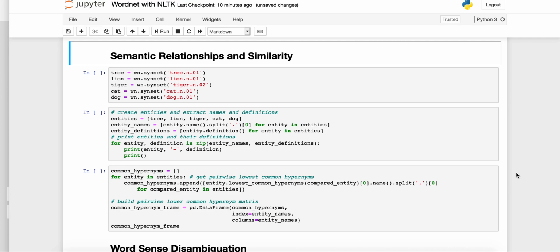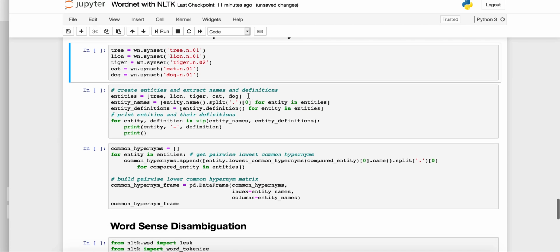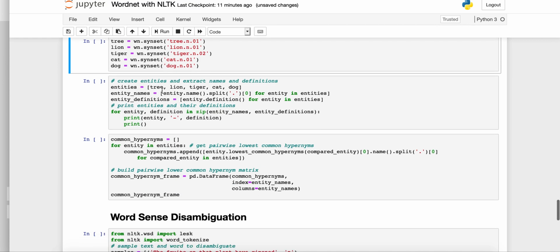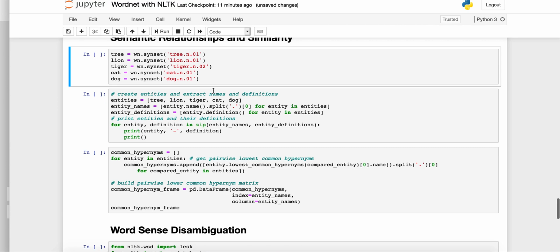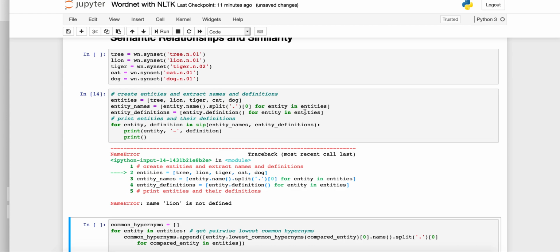So continuing with our journey to identify semantic relationships, relations, and similarities, we can continue using WordNet through NLTK. And here I've assigned different synsets or definitions to variables. I'm looking at the first gloss for tree, and a lion is a noun, a tiger is a noun, a cat, and a dog. So I'm reading these into their variables, binding them. And what I'd like to do is take a look at these entities and see the relationships between them. And so for this code, lion is not defined.